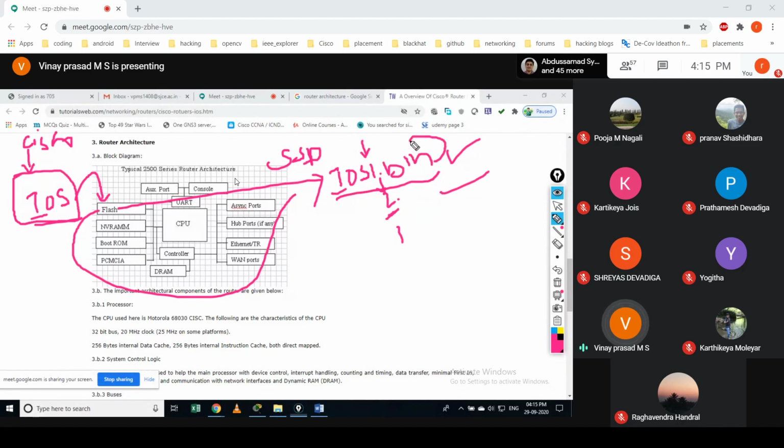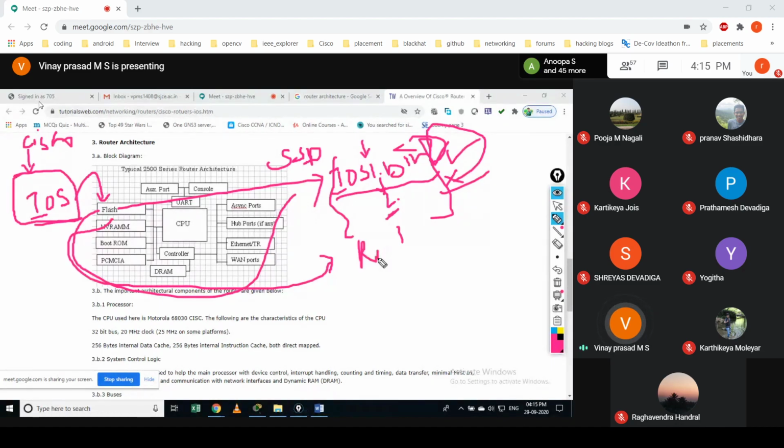The previous one would also be available. Even if you have the new one, you can still use the older one. Once you reboot and direct the device to boot from it, that operating system will get booted. Okay.